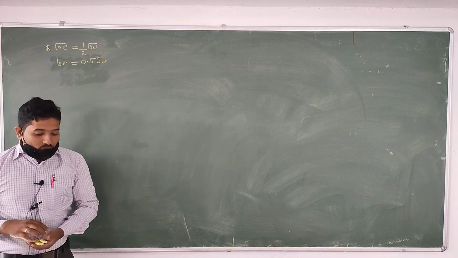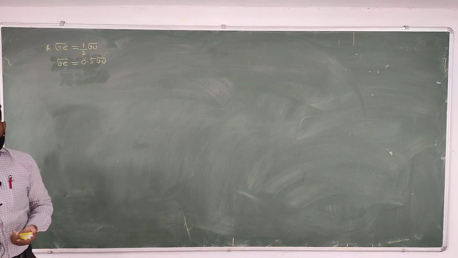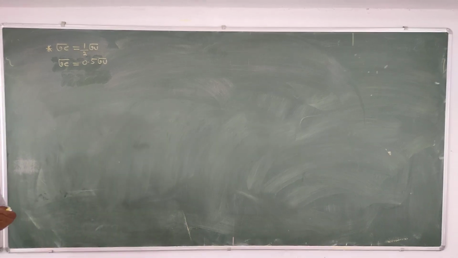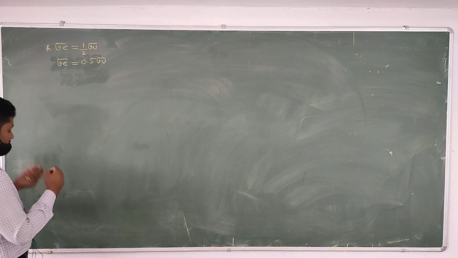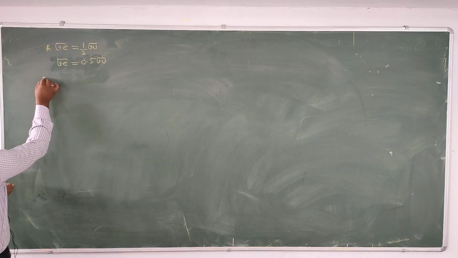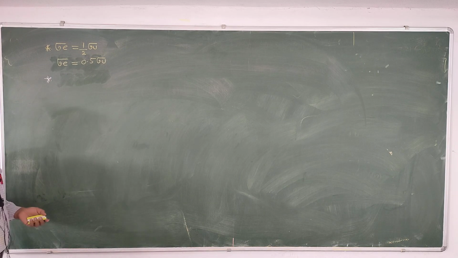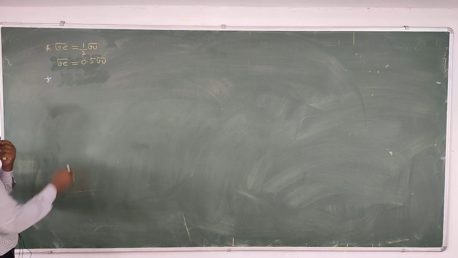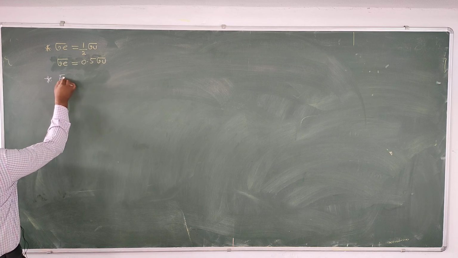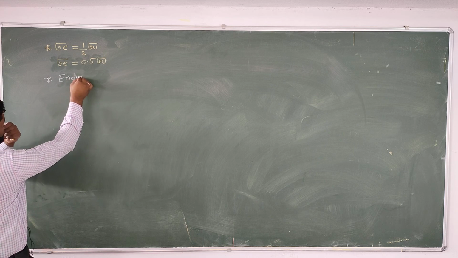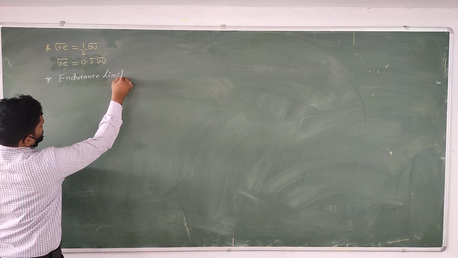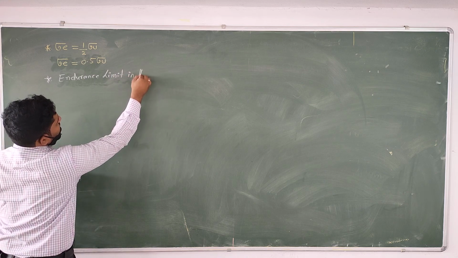Then if you want to find the endurance limit in the shear stress, we need to consider tau E equal to 0.55 into sigma E. I am taking the endurance limit in the shear stress.